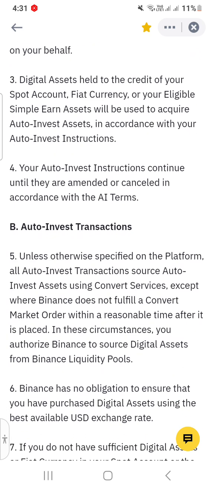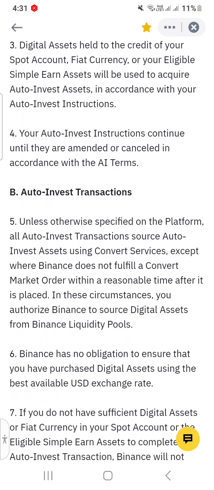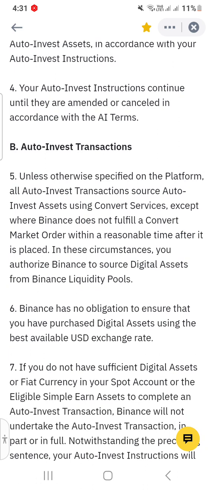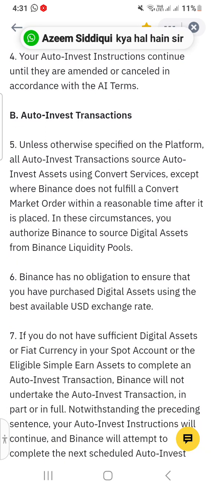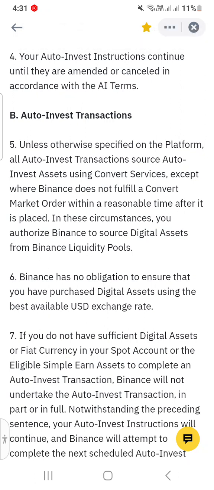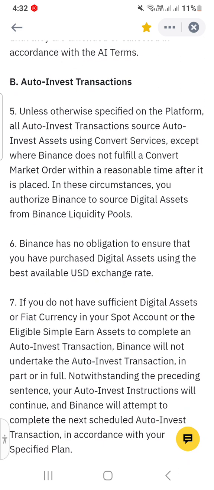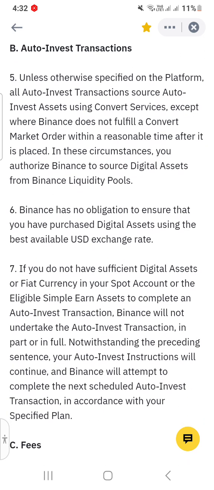Number 4, your auto invest instructions continue until they are amended or cancelled in accordance with the auto invest terms. Part B of these instructions: auto invest transactions unless otherwise specified on the platform. With all auto invest transactions, source auto invest assets using convert services except where Binance does not fulfill a convert market order within a reasonable time after it is placed. In these circumstances, you authorize Binance to source digital assets from Binance liquidity pools.